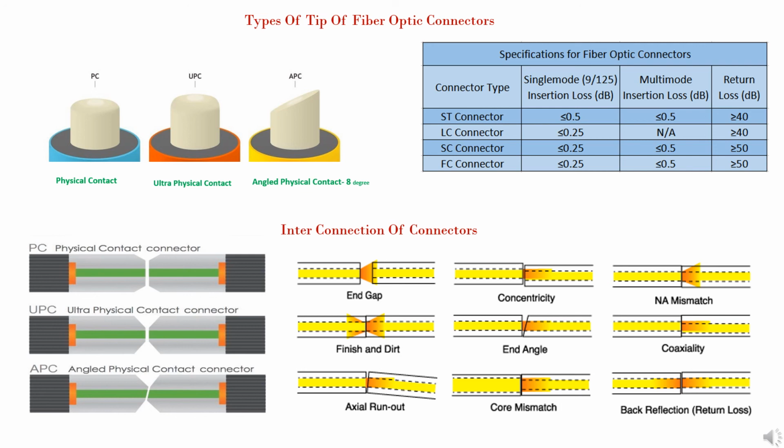Connector loss is caused by a number of factors. Loss is minimized when the two fiber cores are identical and perfectly aligned.